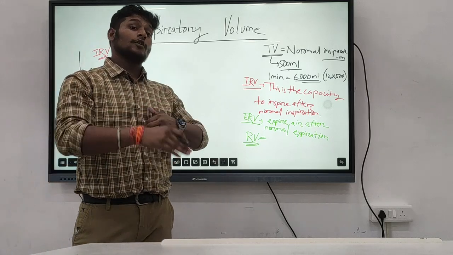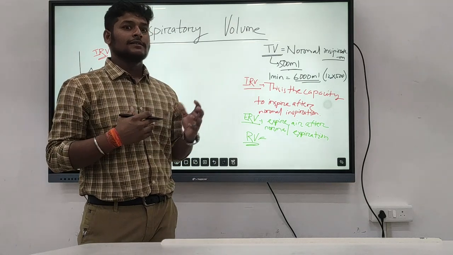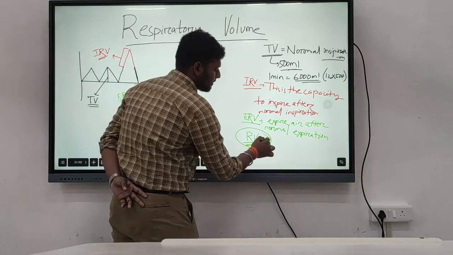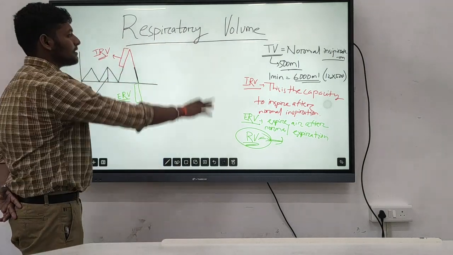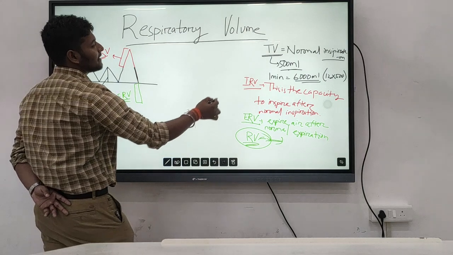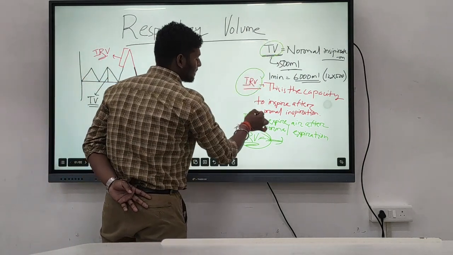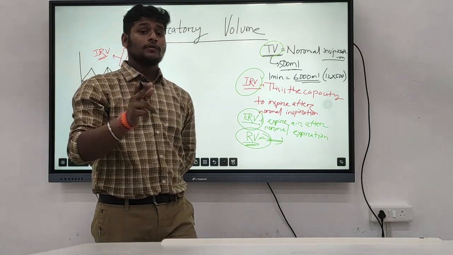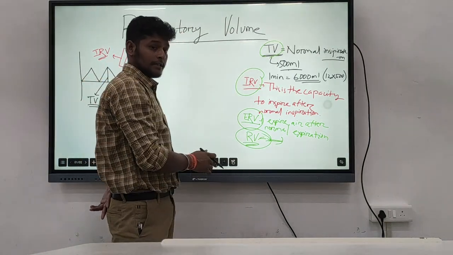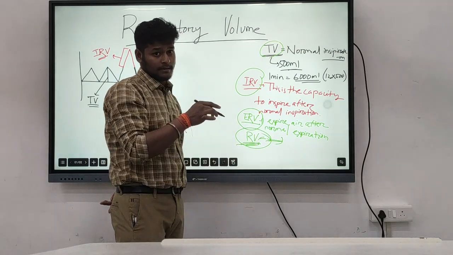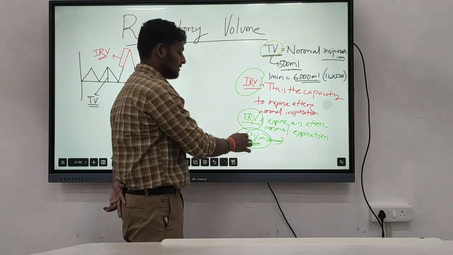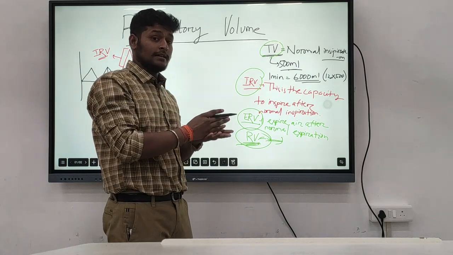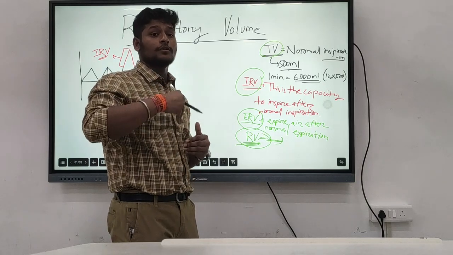If we expel all the air from our lungs to the outside, then our lungs will collapse. To prevent that collapse, the reserve volume is present, and this cannot be expelled outside. The tidal volume, IRV, and ERV will all be measured by the instrument called a spirometer. But the residual volume that is present in our body cannot be measured by a spirometer, because this air is inside our lungs, and we can only measure the amount of air coming in or going out of our lungs.